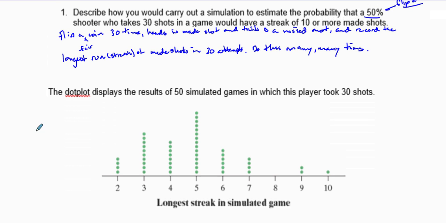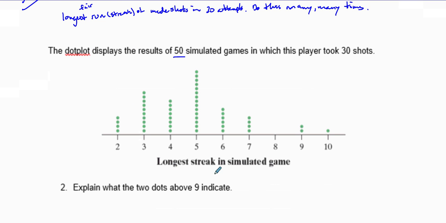All right, so down here, we did this flipping a coin 30 times, and there was a dot plot. We did 50 simulations of this. So this was our simulation. Flipping the coin 30 times, recording how many times we got heads, and recording the longest streak. So the question right here is: explain what the two dots at this mean.